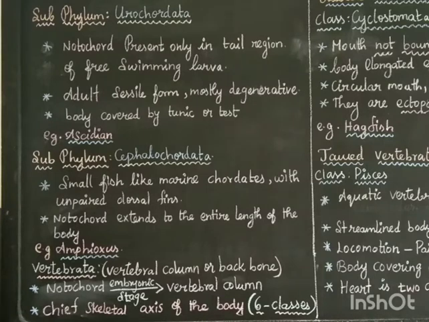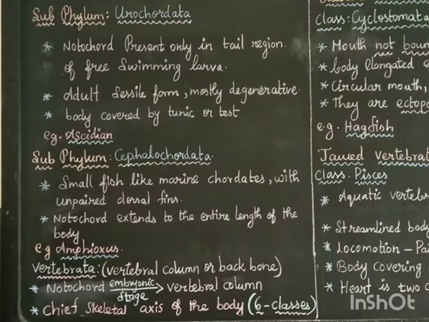Now we are going to see the subphylum Vertebrata. In Vertebrata, all animals have a vertebral column or backbone. That is, animals having a vertebral column or backbone are included in the subphylum Vertebrata. During the embryonic stage of development, the notochord is developed into a vertebral column. This vertebral column is the chief skeletal axis of the body, which keeps the body in a straight position.